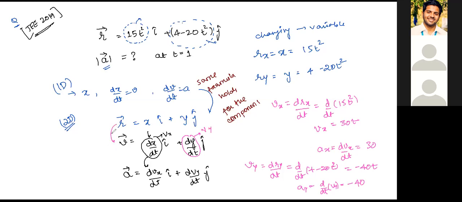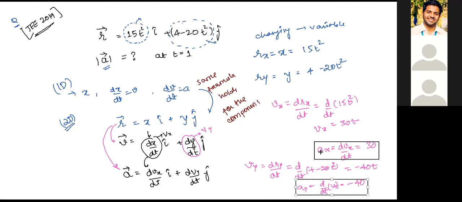First one to get velocity, second one to get acceleration, correct? All you get here is the final answer. The x component of acceleration is 30, right? And y component of acceleration is minus 40. The unit is meter per second square, right?